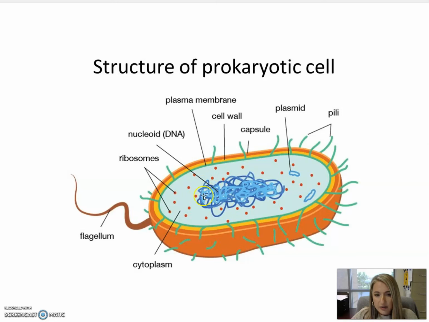Prokaryotic or bacterial cells really just have their genetic chromosomes, their DNA, cytoplasm, and then some ribosomes internally. Now they can have quite a few external appendages and layers that we'll talk about, but internally they're not nearly as complex as what we're used to with eukaryotic cell structures. And we're going to take the time to go over each of these structures.